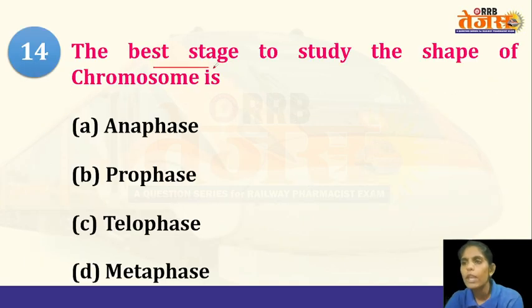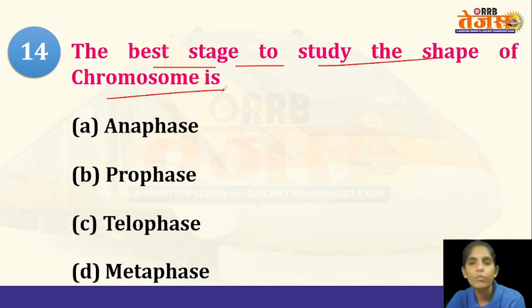Now coming to the next question: the best stage to study the shape of the chromosome is. So during mitosis, there are four phases, right? Prophase, metaphase, anaphase, and telophase. So among these four phases, in which stage can the shape of chromosomes be studied very clearly?